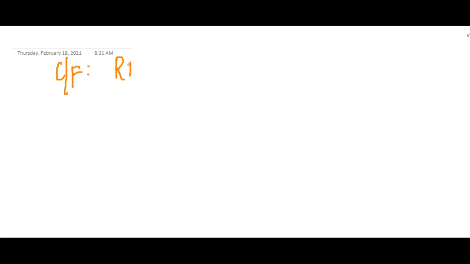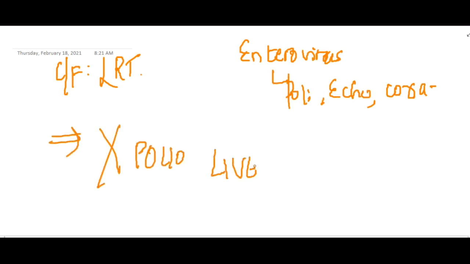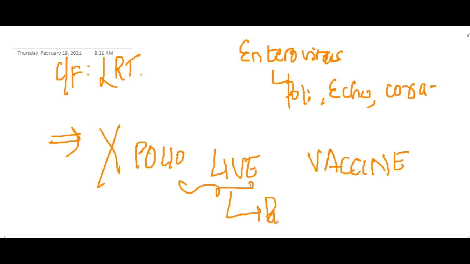Now this will result in clinical features like recurrent lower respiratory tract infections, and there will be enteroviral infections like poliovirus, echovirus or Coxsackie virus infections. So in these patients, never give the live polio vaccine. If you give the live polio vaccine, because of this immunodeficiency, the virus which you are giving will result in paralytic polio. So this is about Bruton's agammaglobulinemia. Then we have DiGeorge syndrome.